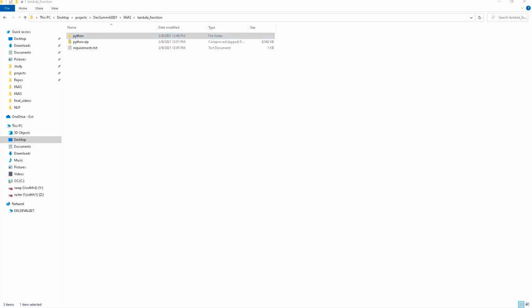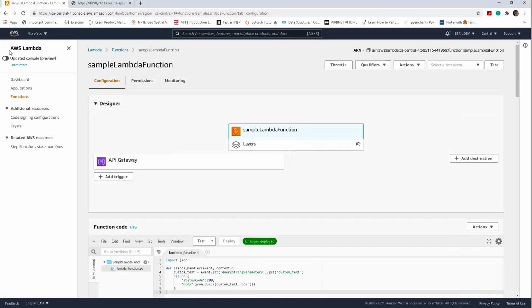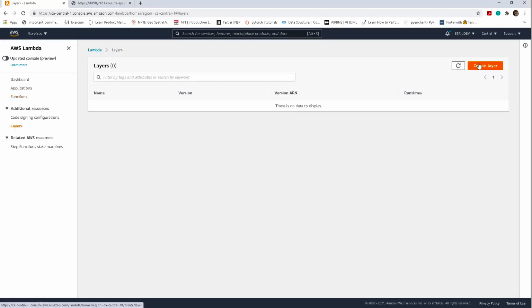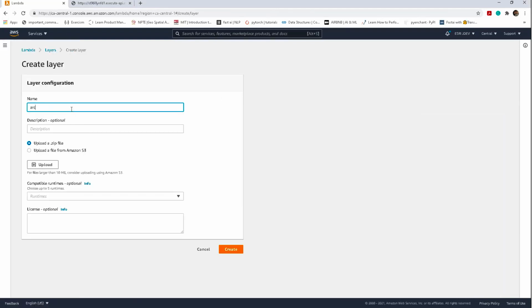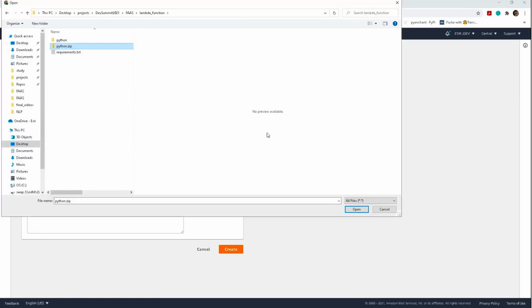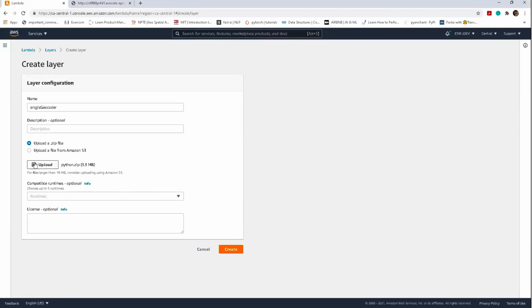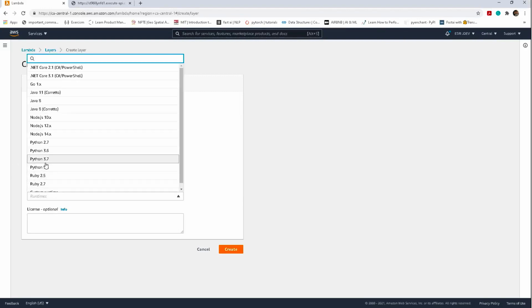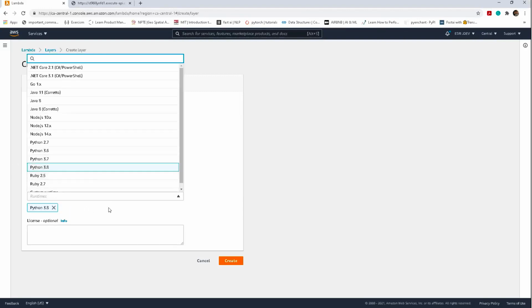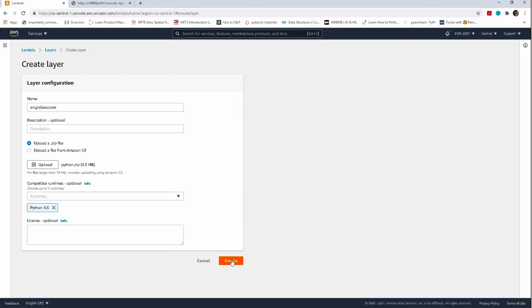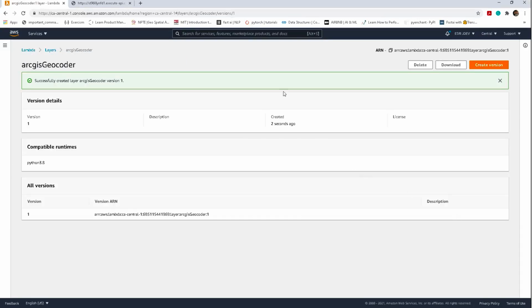Alright, now we'll head back to the Lambda function and create a layer. Let's name it ArcGIS Geocoder. Let's upload the created zip file, select the runtime as Python 3.8, and then create. Okay, the layer has been created now.